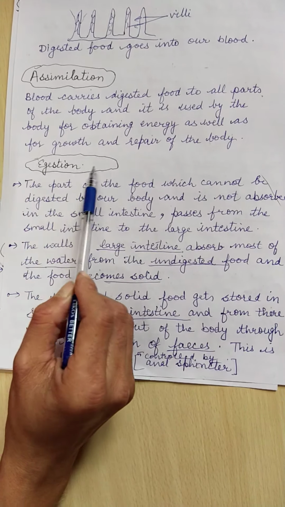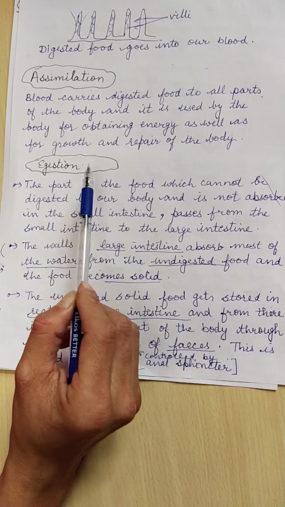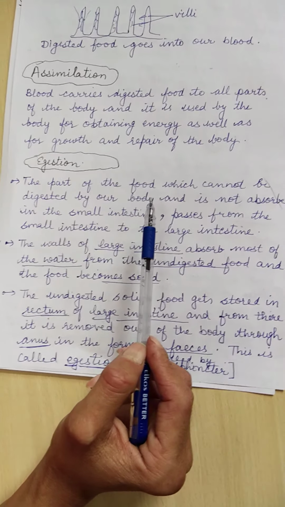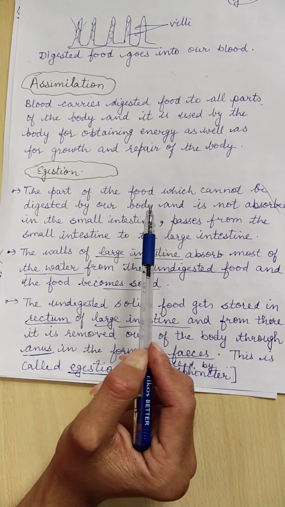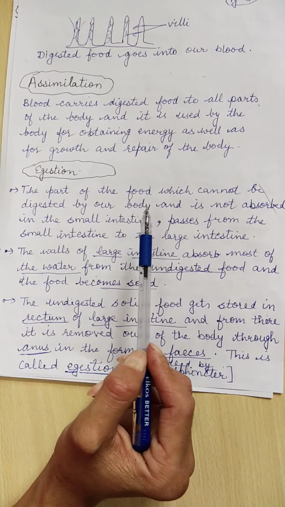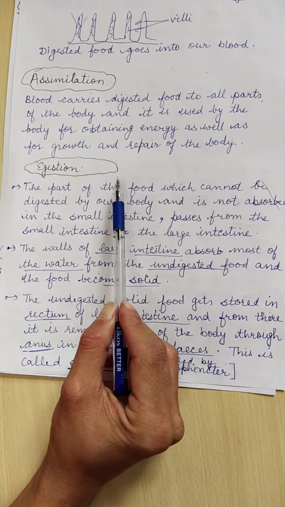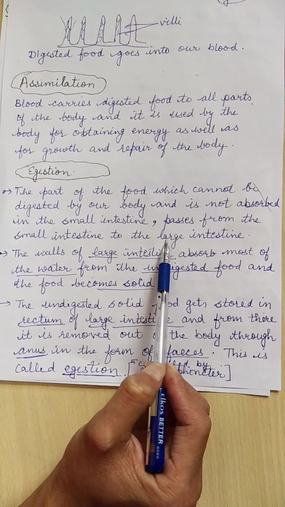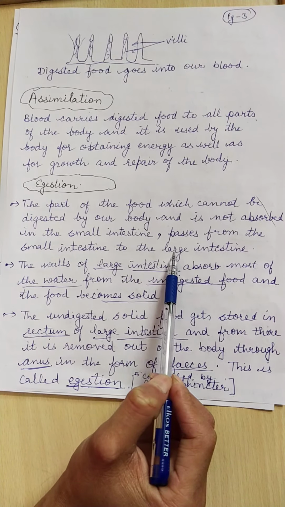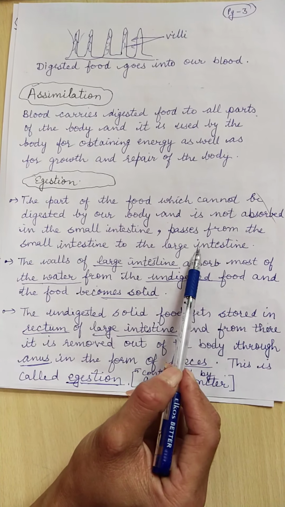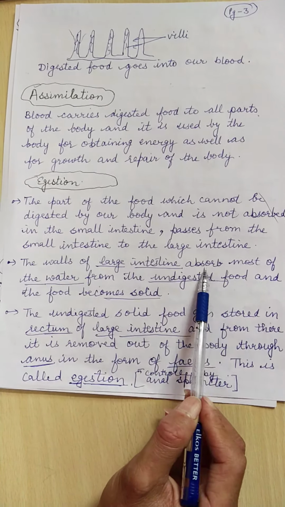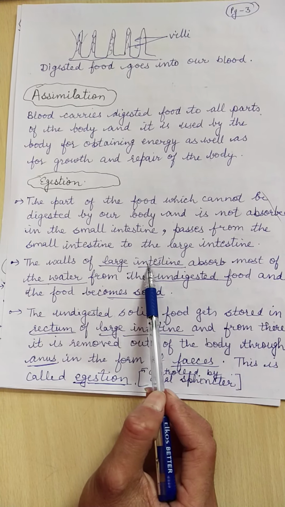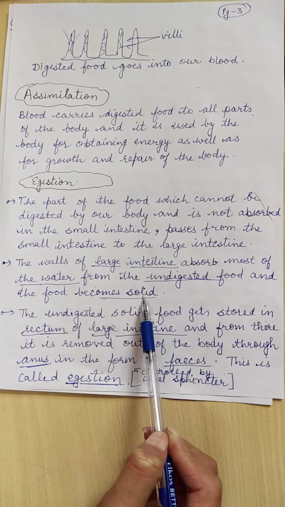Now comes the last step of nutrition, that is the egestion. Now most of the food in the small intestine gets digested, but whatever food we eat, a part of it remains undigested. That undigested food from the small intestine passes into the large intestine. Large intestine has three parts: cecum, colon and rectum. In the colon part of the large intestine, the water which is present in the undigested food is absorbed by the walls of large intestine and the food becomes solid.